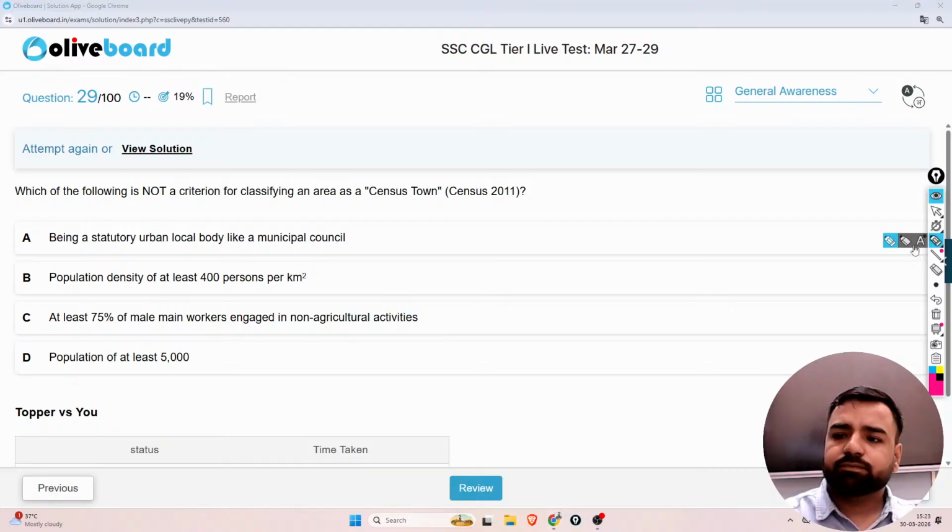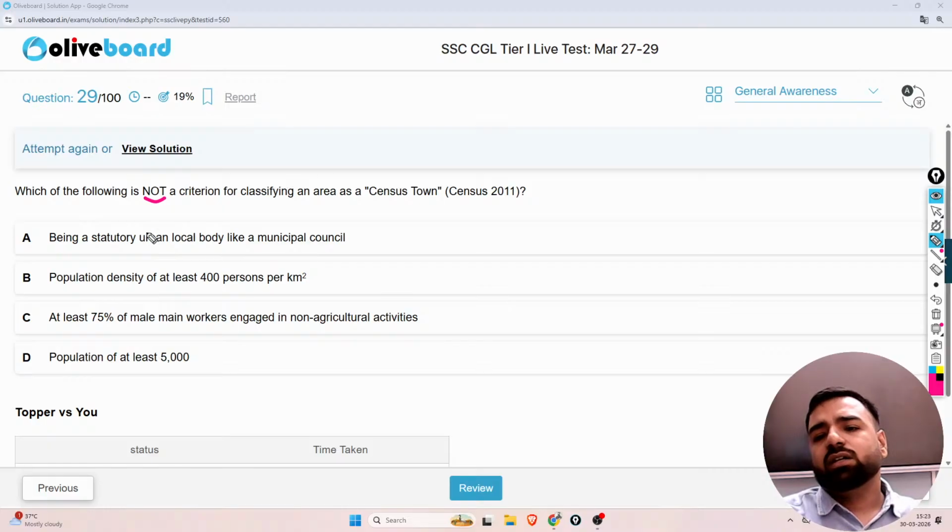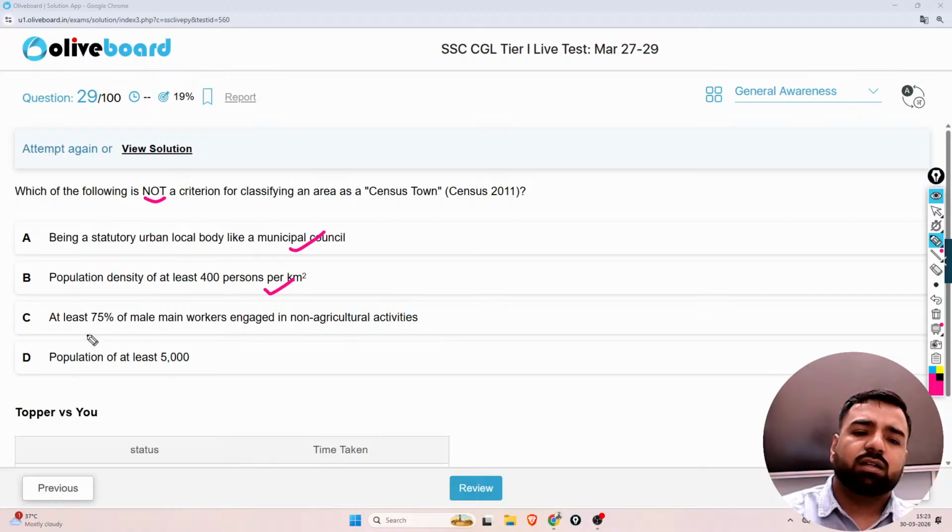Next is, which of the following is not a criteria for classifying an area as a census town, Census 2011? Being a statutory urban local body like municipal council, population density of at least 400 persons per square kilometer, at least 75% of male workers engaged in non-agricultural activities, and population of at least 5,000.